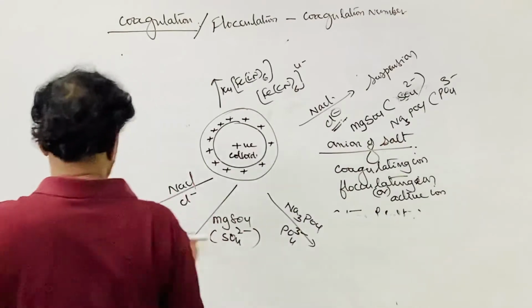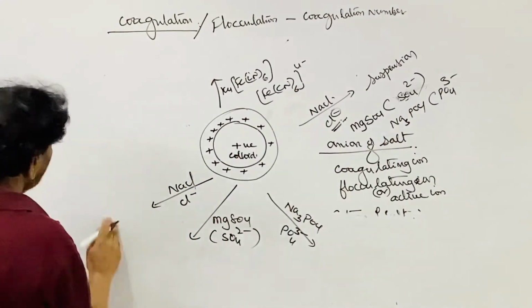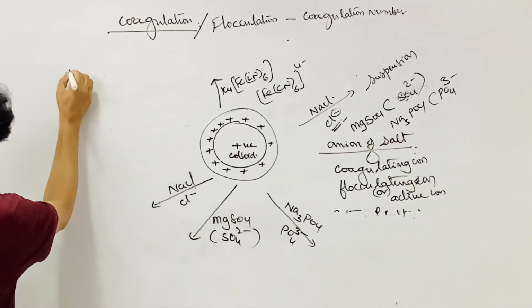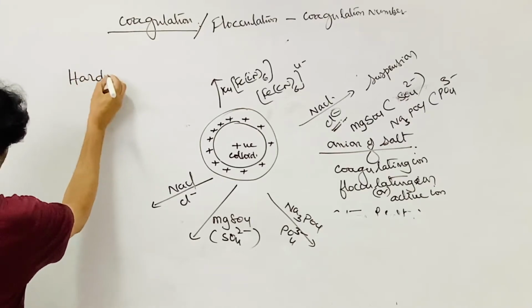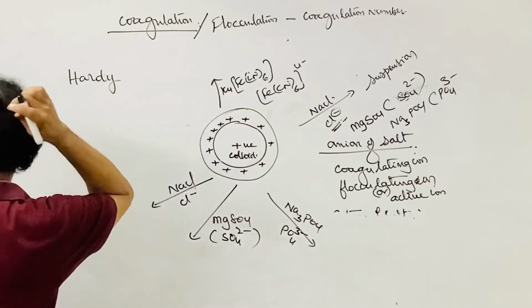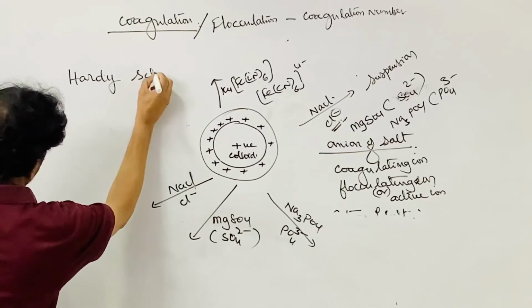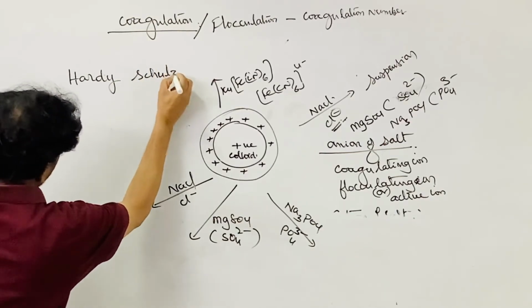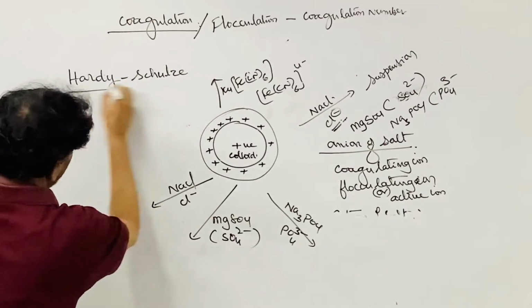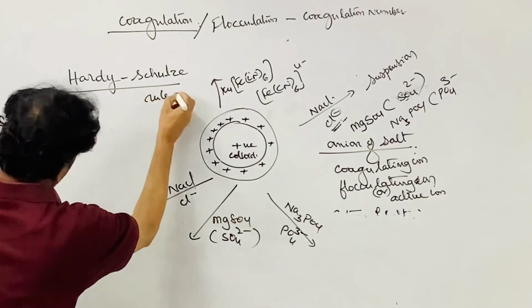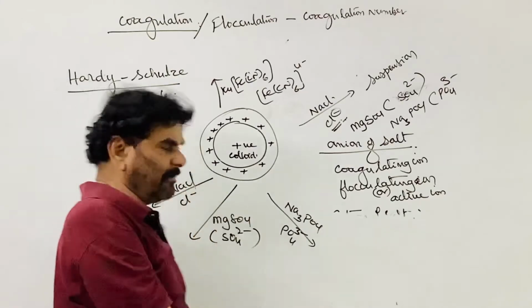According to this, there is a rule known as the Hardy-Schulze rule.